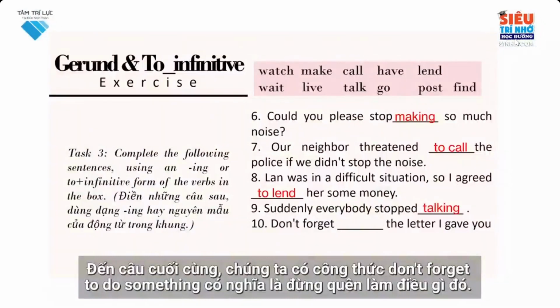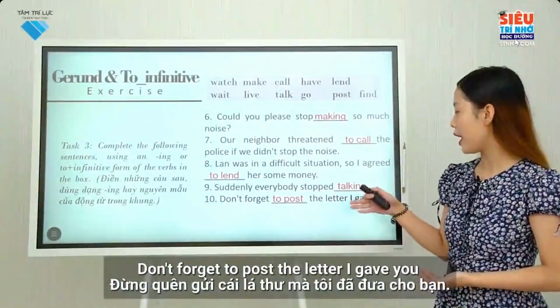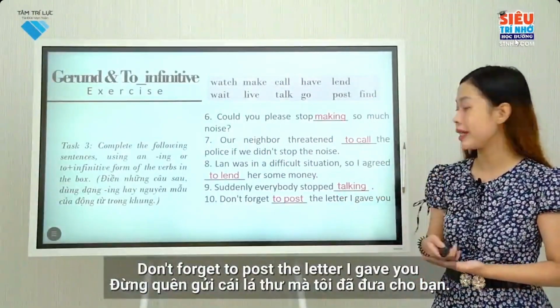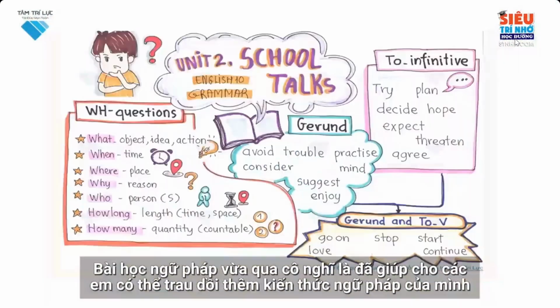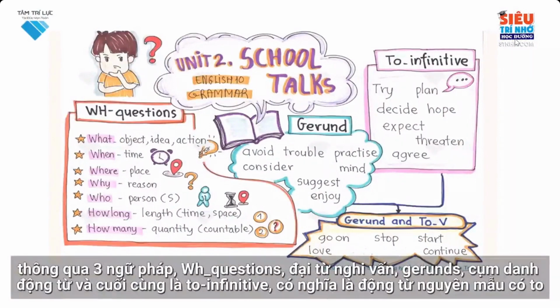And the last sentence, we have the formula of don't forget to do something, which means to remind somebody to do something. Don't forget to post a letter I gave you. It means remember to post a letter I gave you. In this grammar lesson, I have helped you to improve your grammar knowledge with 3 grammar points: WH question, interrogative pronoun adverbs, gerund phrases, and infinitives with to.